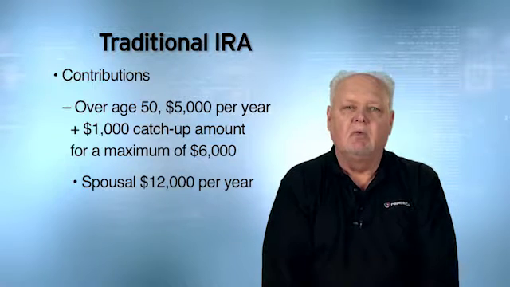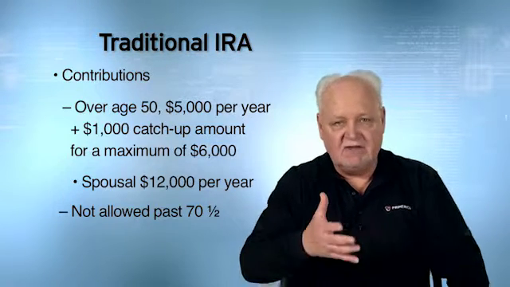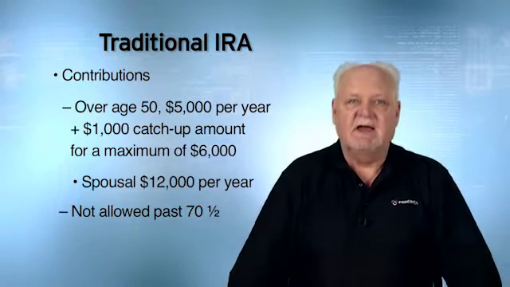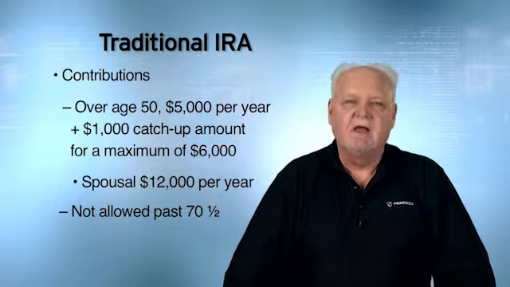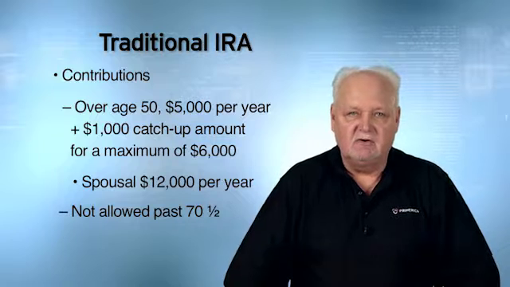Now, there would be no contributions allowed past the age of 70 and a half. Now, a couple of things we need to talk about here as it relates to contributions. I can put 100% of my earned income into a traditional IRA. Earned income, this is money that you make from work. It's your salary, it's your commissions, it's your bonuses.